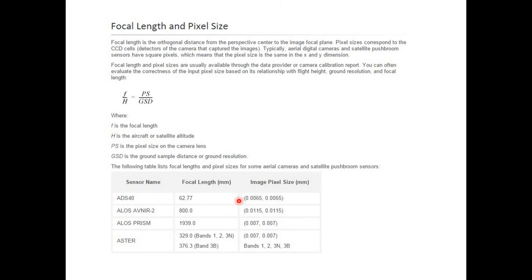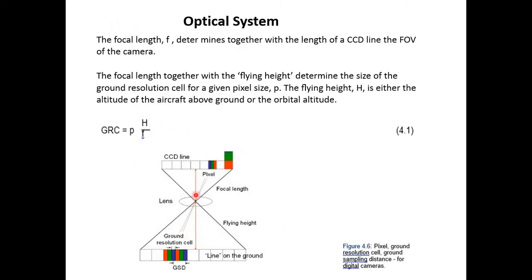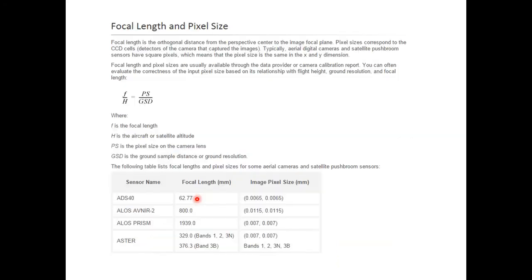So this is one example, like here we have a satellite, and this is the focal length. Here we have the sensor name, like the Aster satellite. Its focal length is 329 millimeter. Focal length is the distance from the CCD line up to the focal point, and it is 329 millimeter and 376 millimeter.